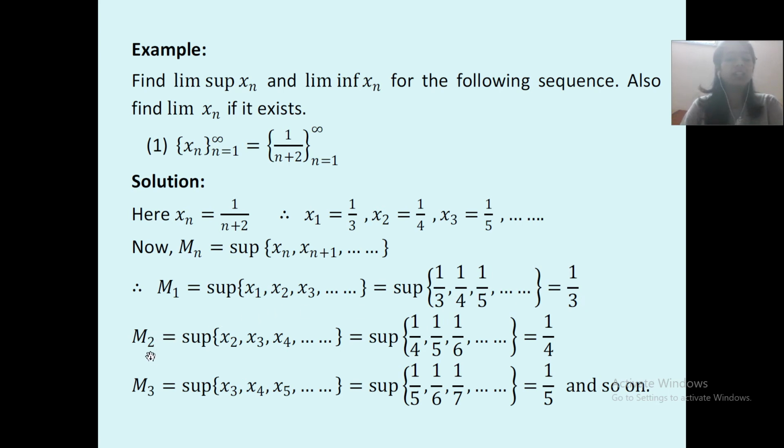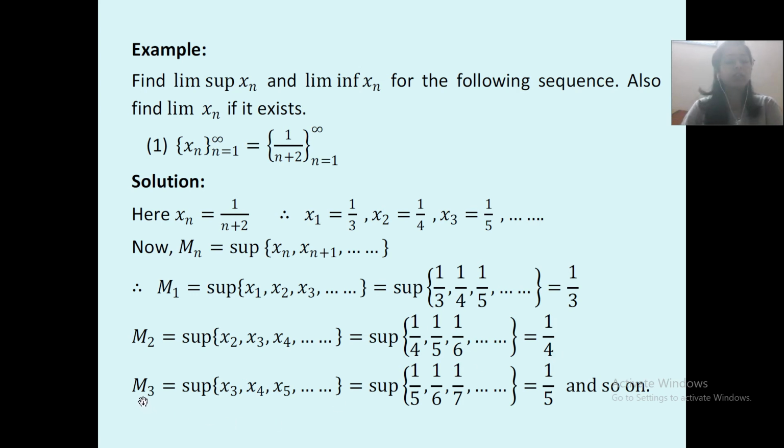Then similarly M2. Instead of n you will keep 2. This will give you supremum of x2, x3, x4. For m equal to 1 you have found it; now you will find for m equal to 2. So instead of n you will write 2 over here, which gives m2 is equal to supremum of x2, x2 plus 1, that is x3, x2 plus 2, that is x4. So m2 is equal to supremum of x2, x3, x4, which is supremum of 1 upon 4, 1 upon 5, 1 upon 6. The supremum amongst these three is 1 upon 4.